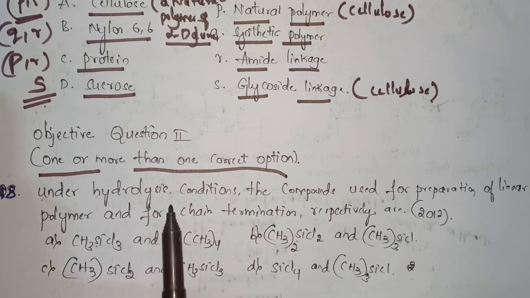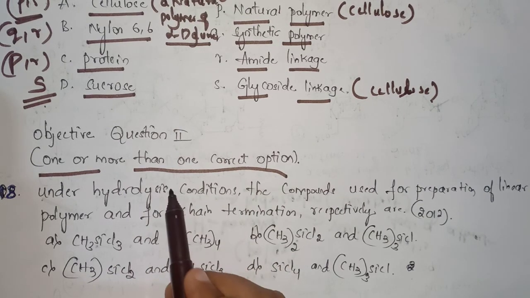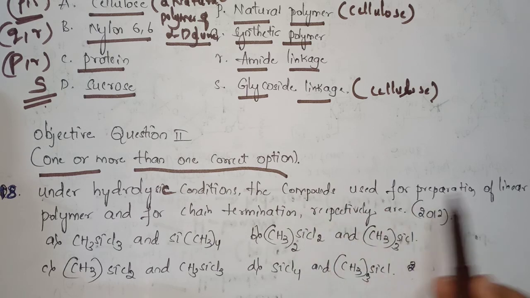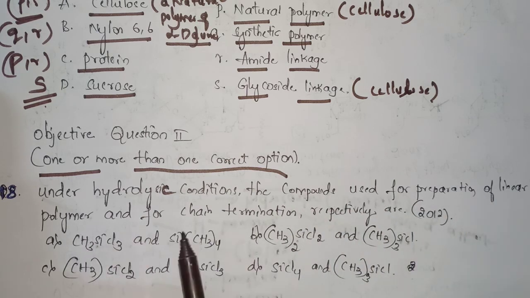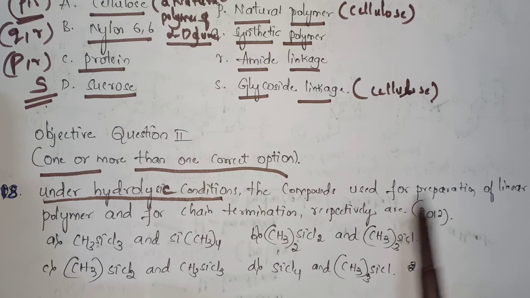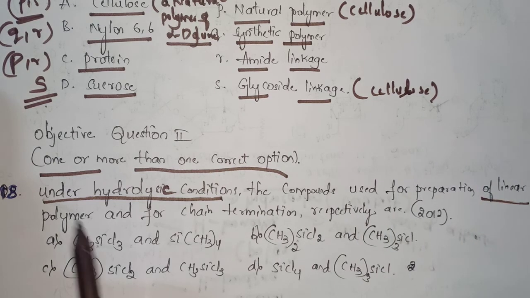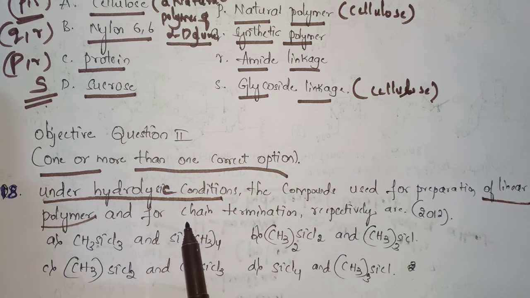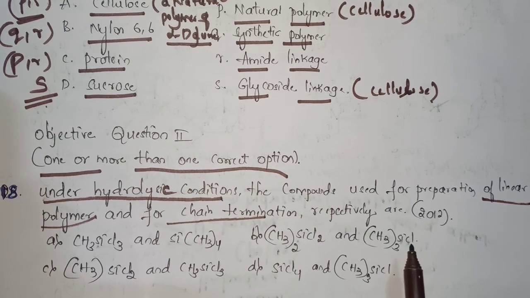Under hydrolytic conditions, the compounds used for preparation of linear polymer and for chain termination respectively are. Here they are asking, under hydrolytic conditions, the compounds which are used for the preparation of linear polymers and for chain termination are: option A, CH3SiCl3 and Si(CH3)4, and so on, like that options are given.